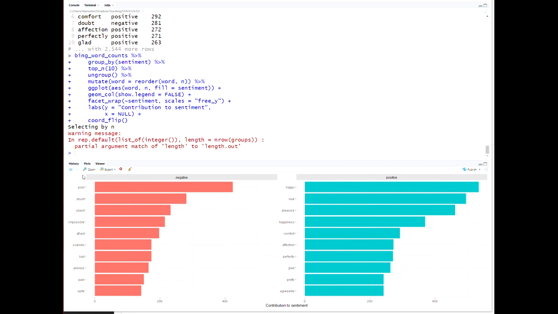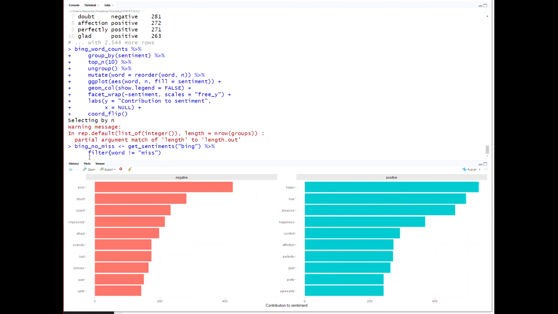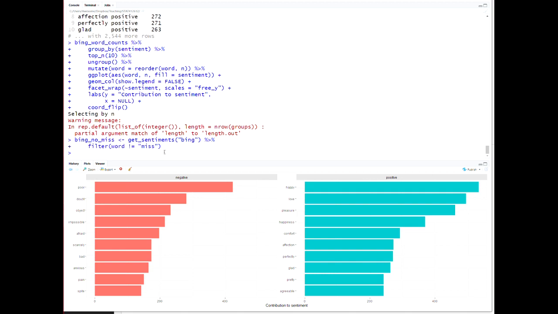The other approach I can use is to instead modify my Bing sentiments. So what I'm going to do here is I'll get my sentiments, but then I'll filter where the word is not equal to miss. So now my Bing no miss will not contain the word miss.